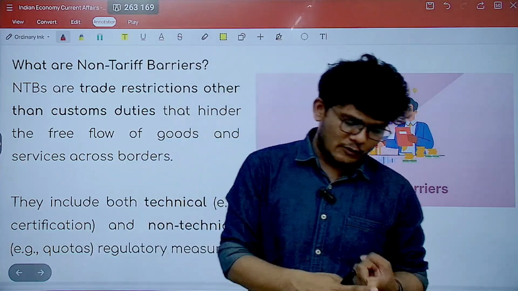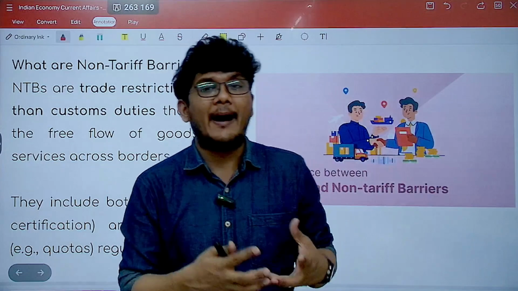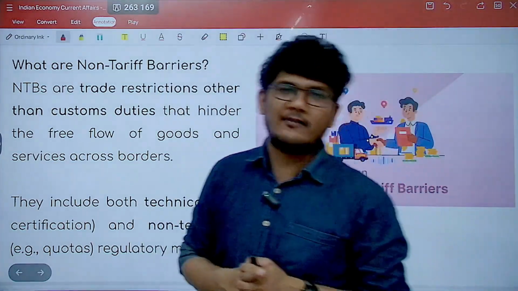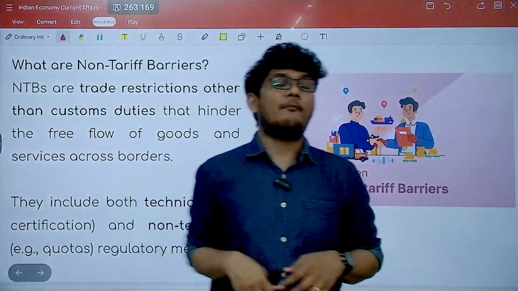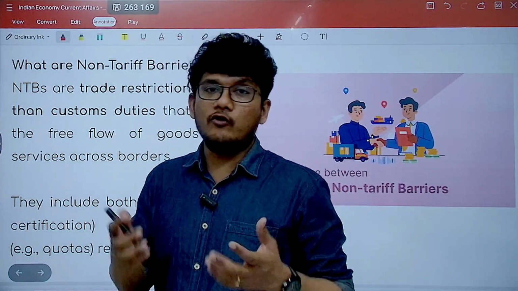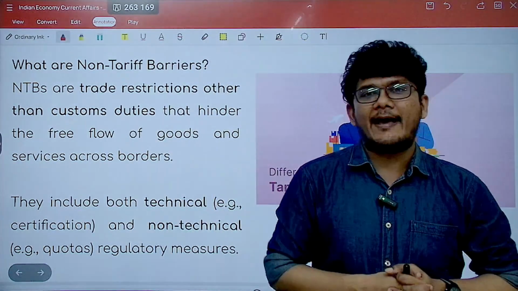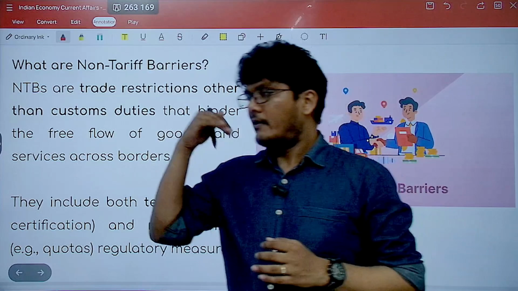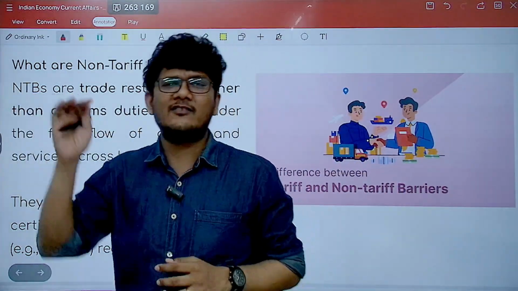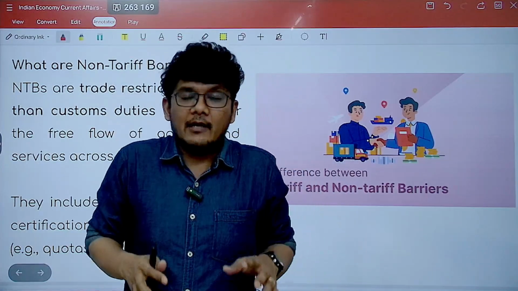One, it generates revenue for the government. Second, it is costlier, so that the Indians would focus on buying more Indian manufactured bikes rather than Harley Davidson coming from abroad. So it is a way to protect our own industry, until and unless we also become technologically advanced to compete with them. So these are the reasons why we do that. Now that is basically a tariff barrier. You are simply imposing a tariff, a tax, which is monetary in nature. So this is a tariff barrier.